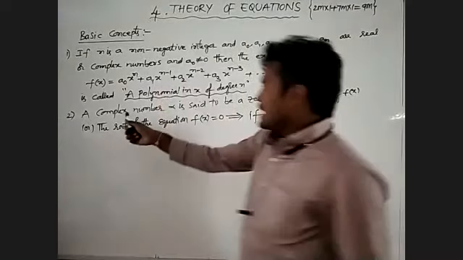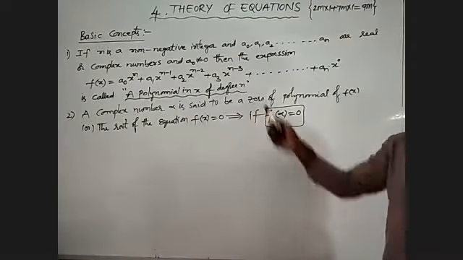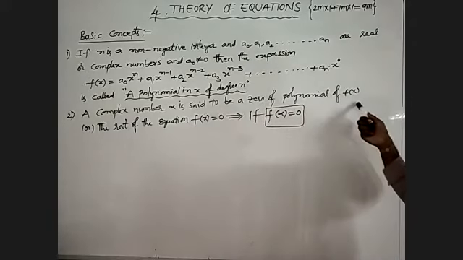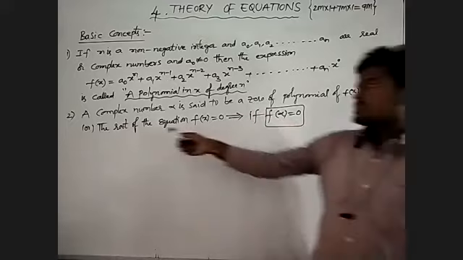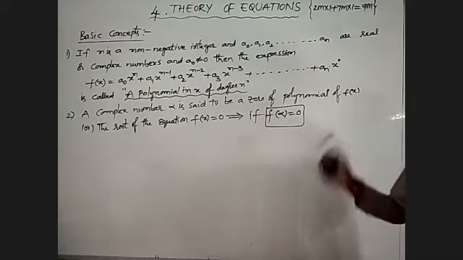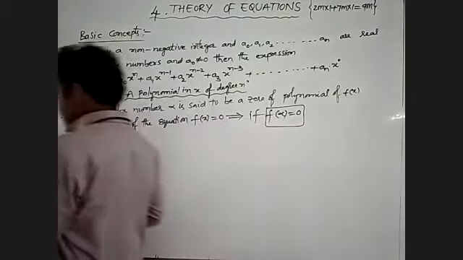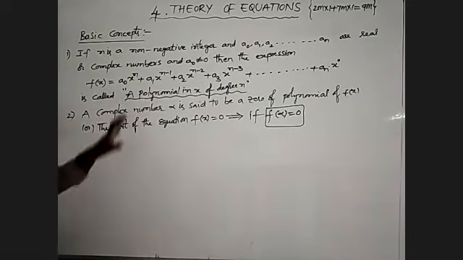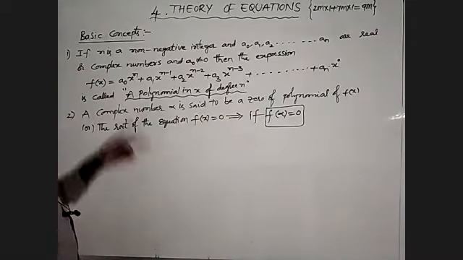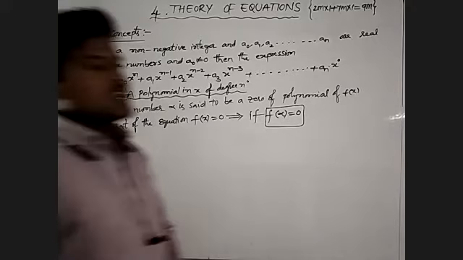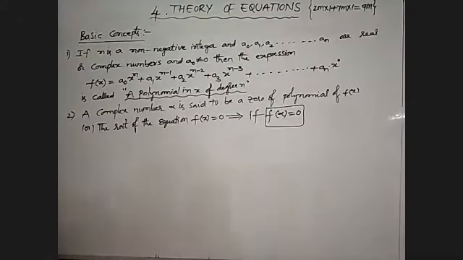We observe a complex number alpha is said to be a zero of the polynomial f of x, or also the root of the equation f of x equal to 0. Then the given statement can be written as f of alpha is equal to 0. These are the given polynomial terms. How to write these two conditions? We have to write these two conditions. After that, we will discuss the relation between coefficients and roots.